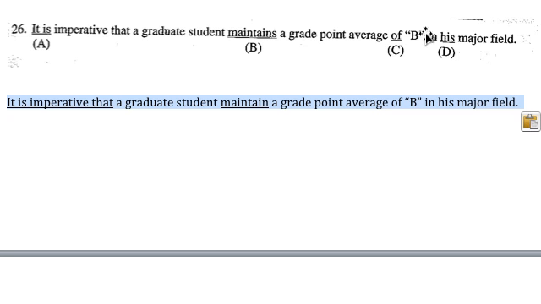So average of B is okay. In his major field, you have an unknown third person subject. Technically, in the rules of English, you're supposed to use the singular masculine possessive adjective to describe that. Many native speakers, though, are using their, like a graduate student maintain a grade point average of B in their, pardon me, in their major field.